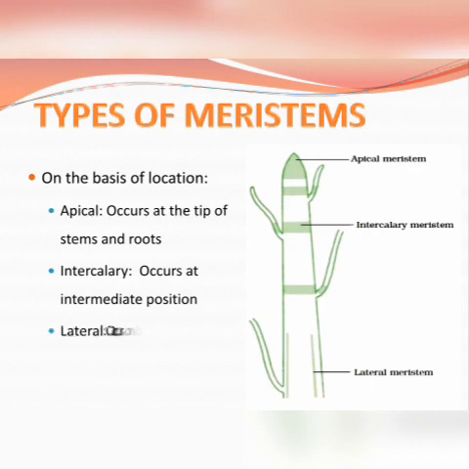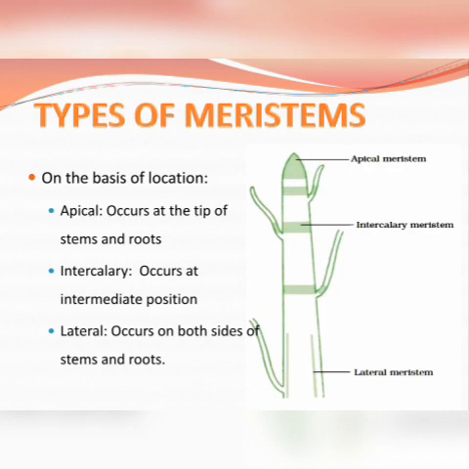Next is the lateral meristem, which occurs on both the sides of stem and roots. Now, these types help in the development of the girth of the stem as well as the girth of the root. They develop laterally.